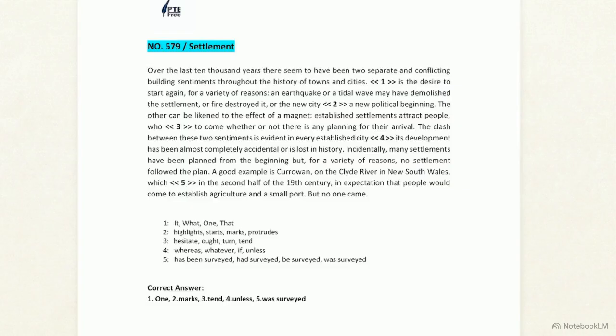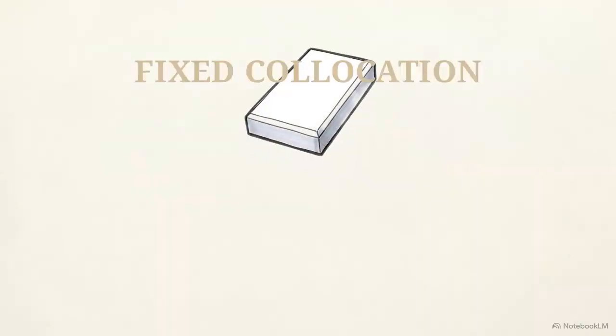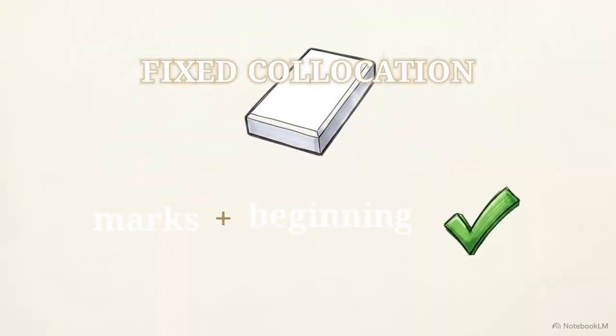Blank 2 requires an understanding of collocations, words that are habitually placed together. We need a verb that correctly connects a city to a political beginning. "Protrudes" describes a physical, spatial extension, which doesn't apply to an abstract beginning. "Starts a beginning" is redundant, and "highlights" a beginning implies the start had already occurred. None of these align with the monumental nature of founding a city. In English, a significant historical milestone "marks" a beginning. This is a fixed idiomatic pairing you should memorize.